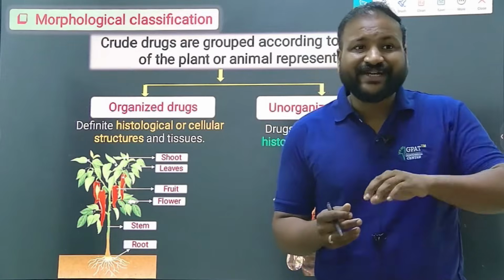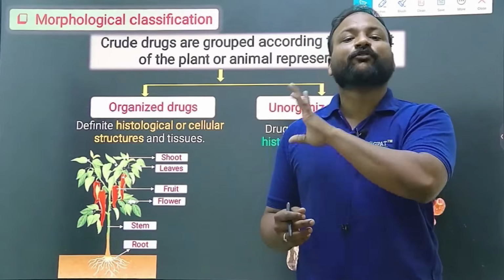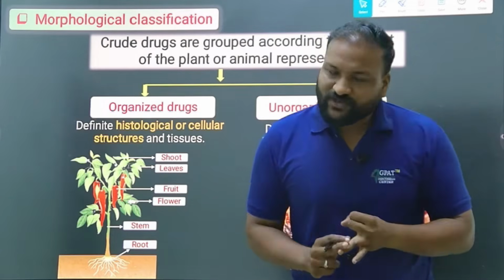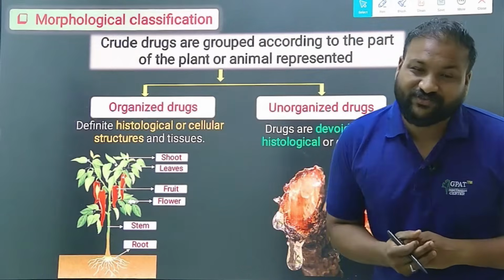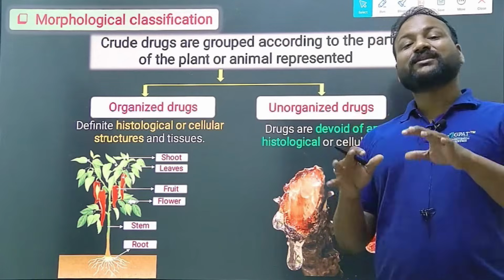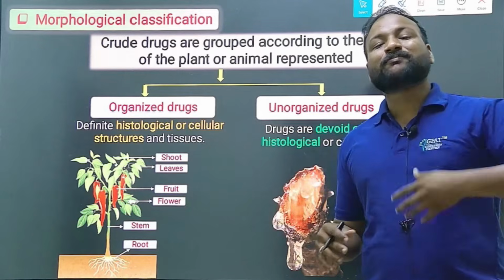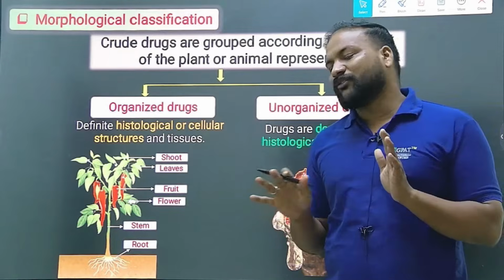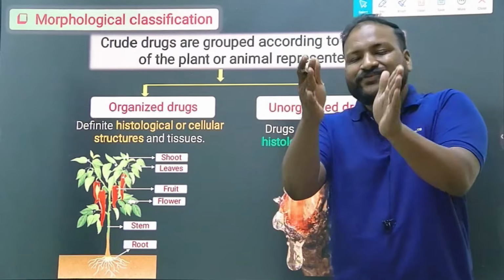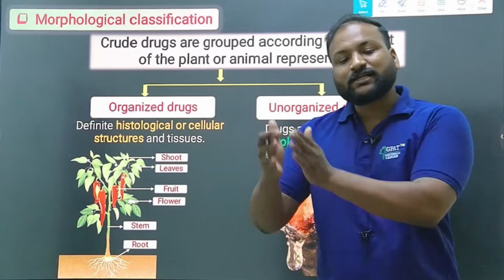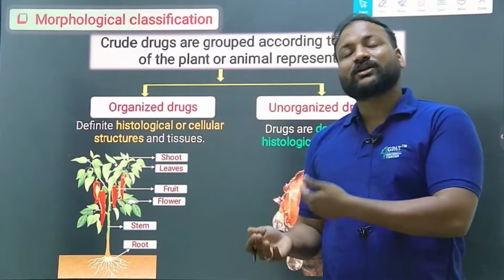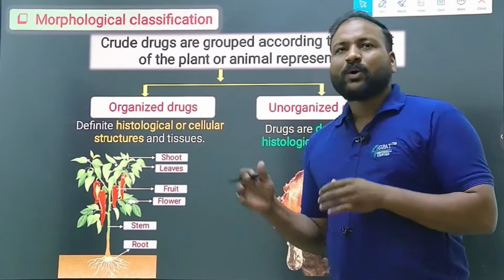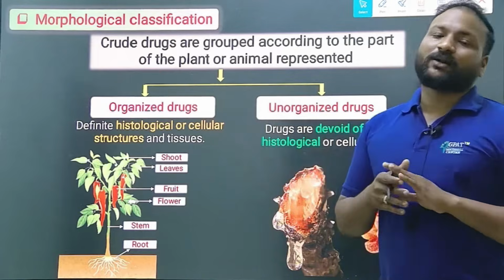But how can you find out whether it is a leaf or root or stem? Based on the morphological classification only. In alphabetical classification, we have not discussed the plant parts. In taxonomic classification, we have not discussed the plant parts. But the morphological classification is where the entire drugs are classified based on the plant parts. Okay, all the leaves under one section, all the fruits under one section. Here there is no alphabetical classification, but simply all the leaves are categorized under one section, all the fruits under one section, all the roots, all the rhizomes, all the flowers, all the stems. So like that the classification goes on. That means this is our morphological classification.